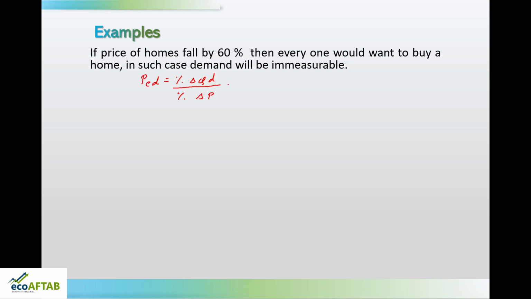Here we know that the price has fallen by 60%. But what about the demand? The demand is immeasurable, something that cannot be measured, something that is infinite. So, the change in quantity demanded will be infinite.